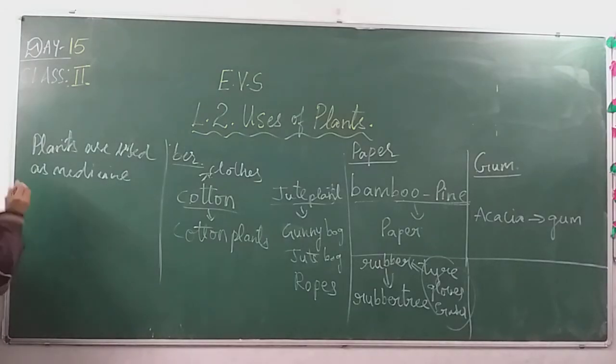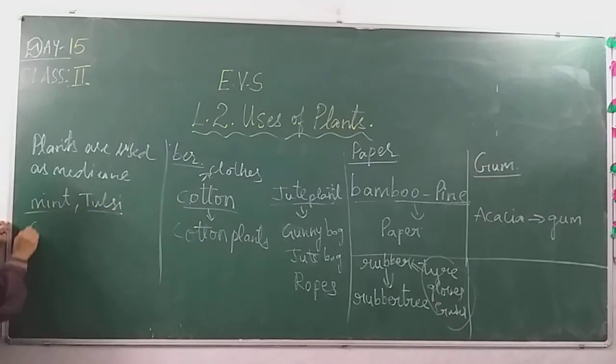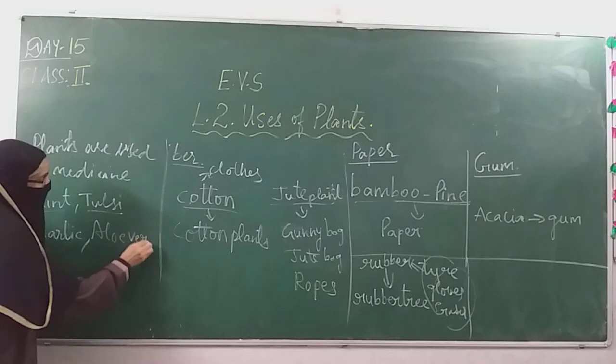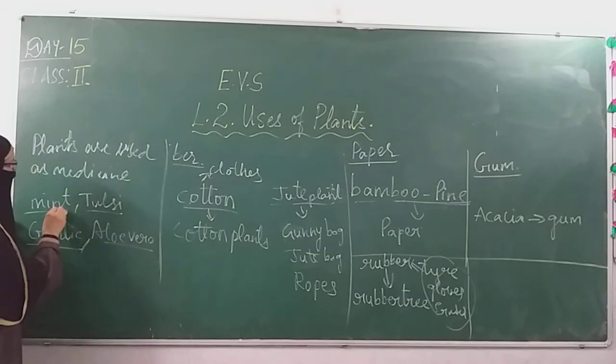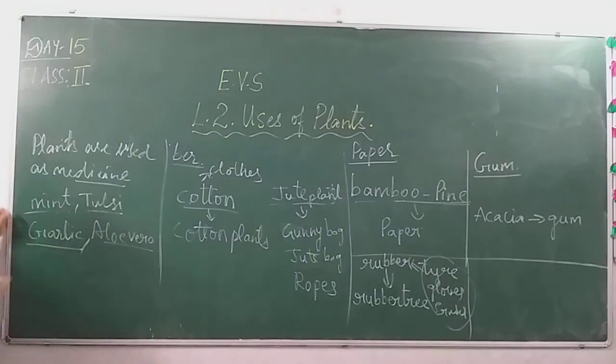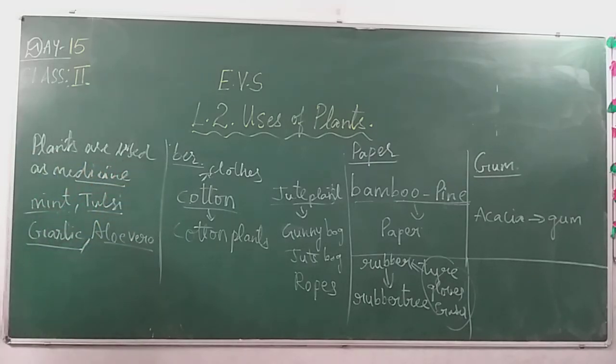So you can write mint, tulsi, garlic, aloe vera. These are the things which we are using to make our medicines. These things we get from plants. So plants give us medicine, plants give us food. Beside that, the other items which are useful in our daily life.